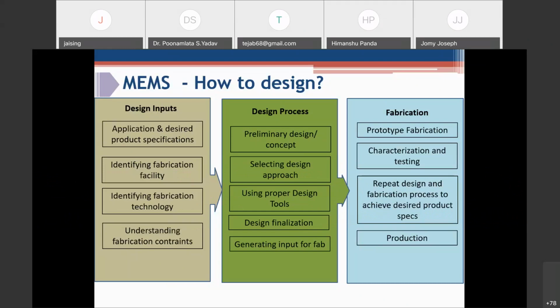The inputs can be in the form of mask data, which will be given to the fabrication facility. The facility can do your prototype fabrication. You have to do characterization and testing. After doing characterization, you can evaluate your device, whether it meets your design application and specification. If not, you have to repeat the design and fabrication process to achieve the design specification. And only after that, you can move it to production.